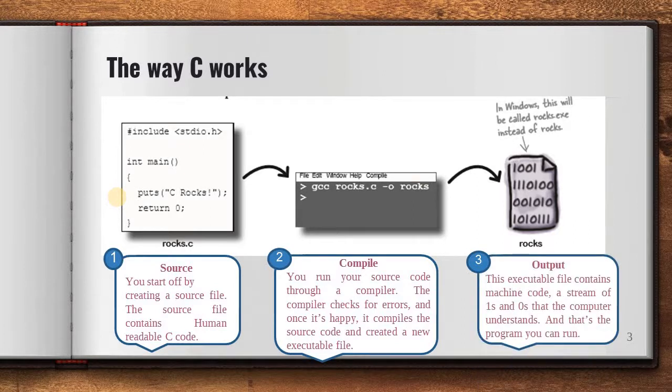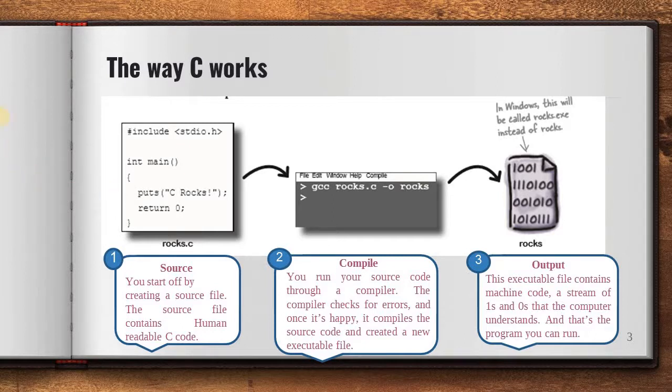After compilation, it will generate one output file. That means your executable file that contains machine code, a stream of 1s and 0s that the computer understands, and that's our program you can run.